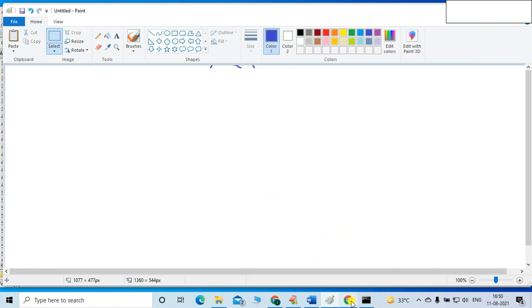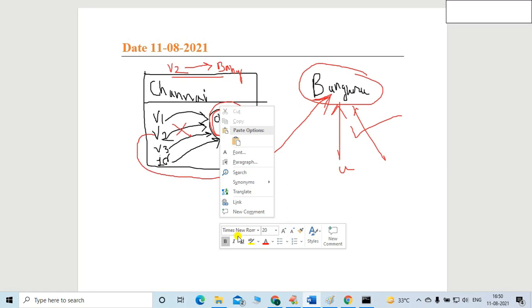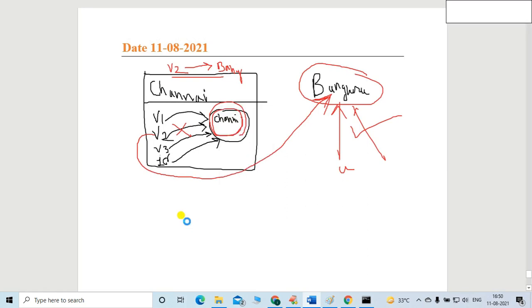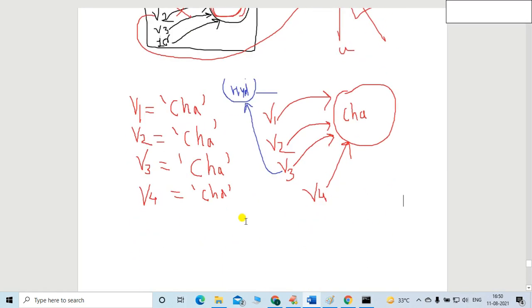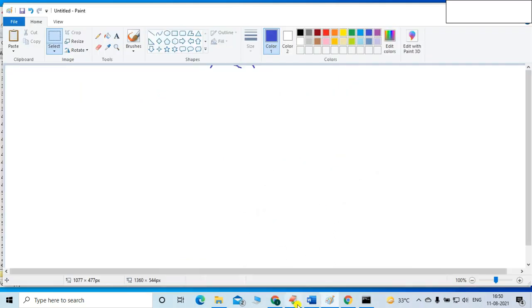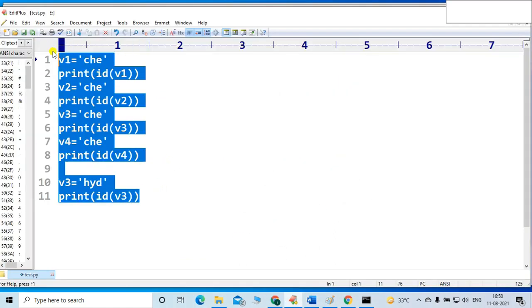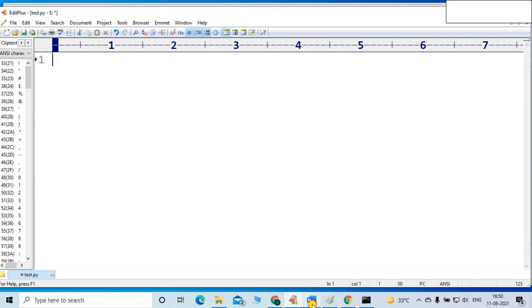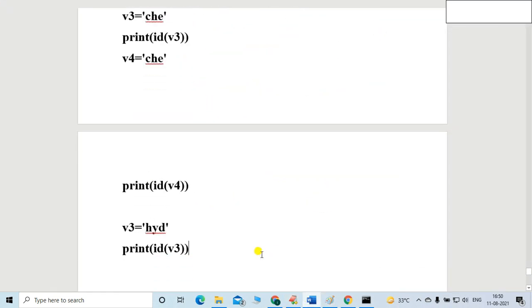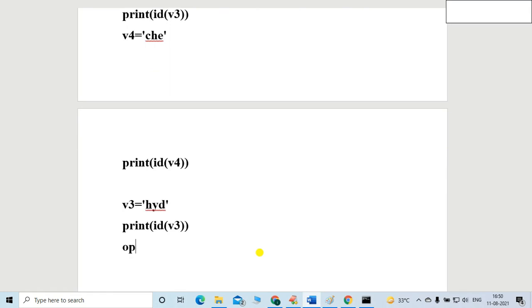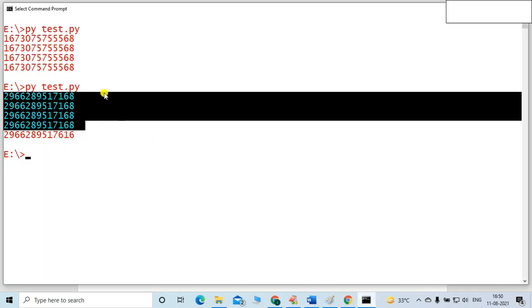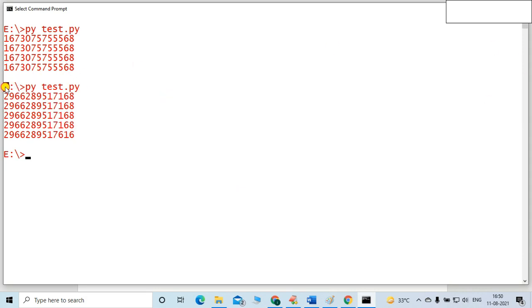Okay, let me paste this example here, along with code and output. Control X, and I will paste it here. Let me paste the output also. I think it is clear to everyone, friends. Is it clear, or do we have any confusion related to this?